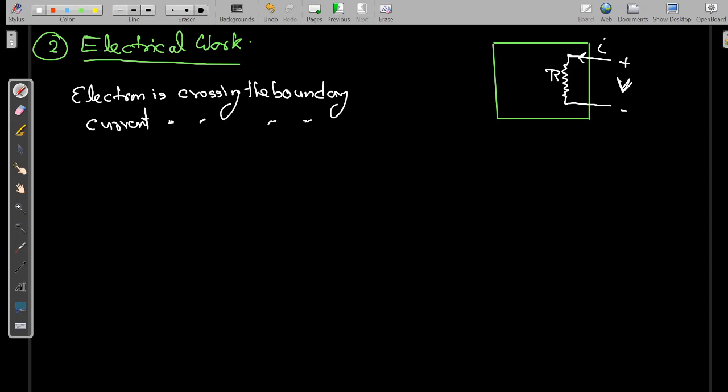So for doing the electrical work, electron is moving, crossing the boundary under the effect of an electric field.